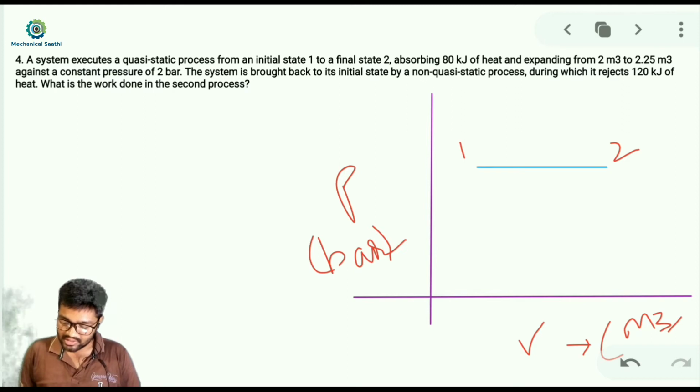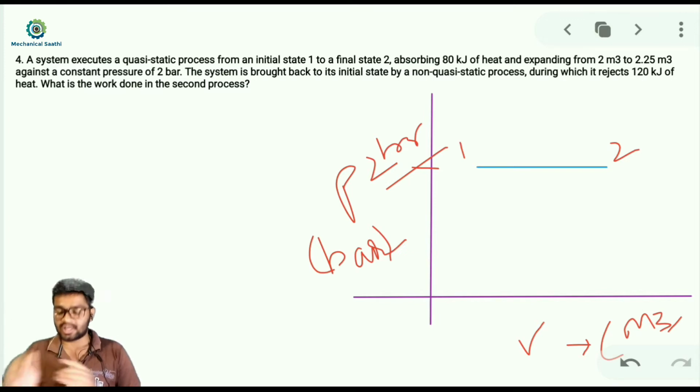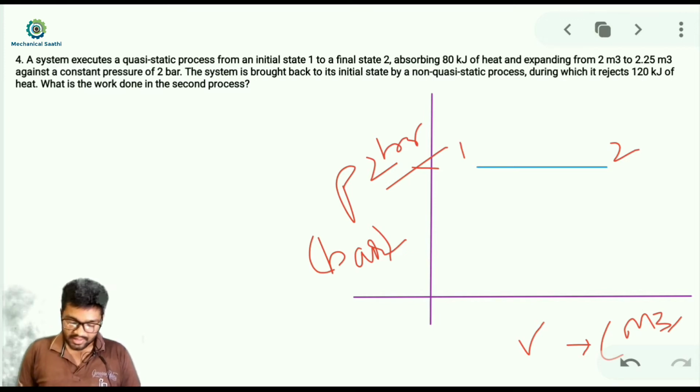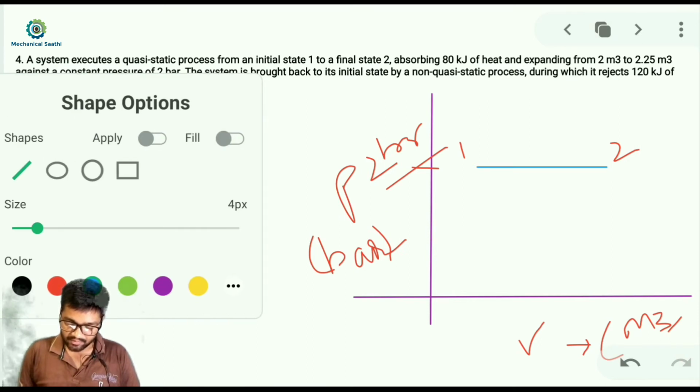At this point let us assume our pressure is 2 bar. At this pressure only our process is occurring. Let us try to show the volume over here.